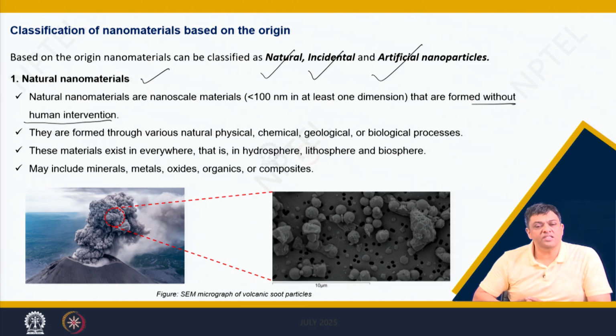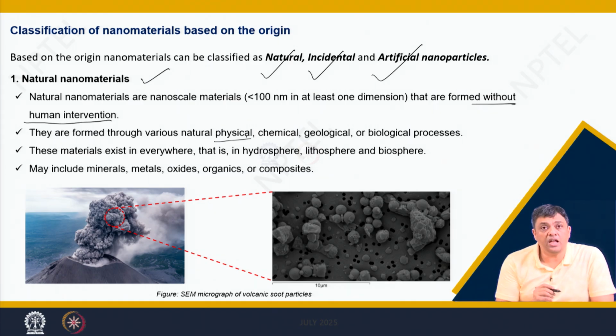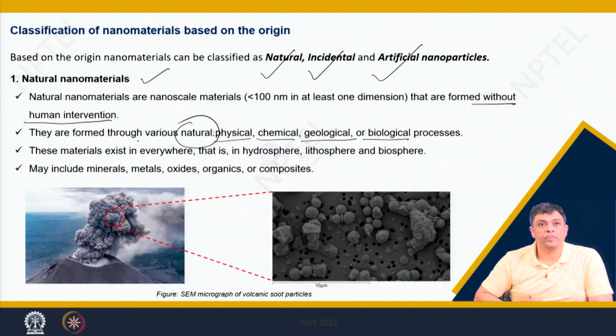These nanoparticles are occurring naturally or appear because of activities occurring naturally. They are formed through various natural, physical, chemical, geochemical or biological processes. Please note, it is most important that they are occurring naturally.